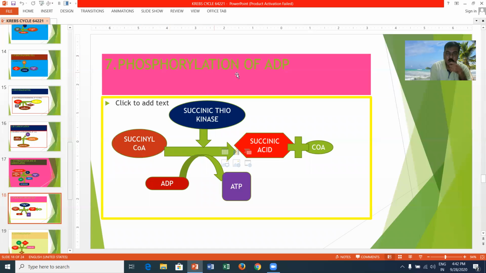Phosphorylation means the adding of a phosphate molecule to ADP, converting it into ATP. The inorganic phosphate is tagged with ADP and forms ATP.